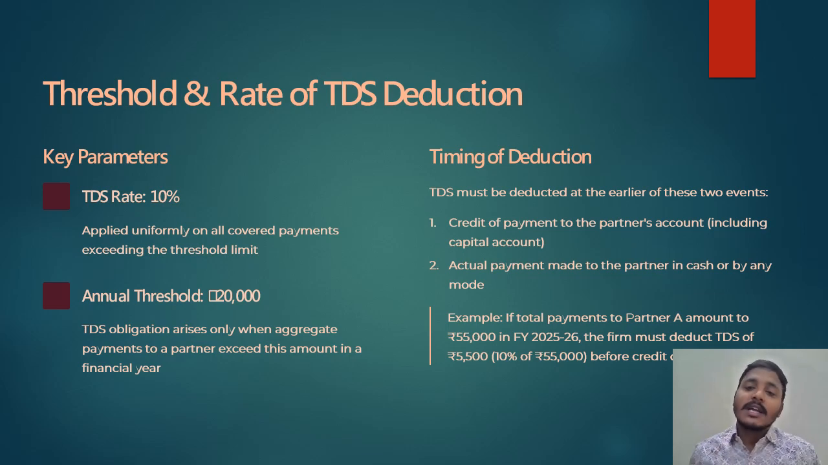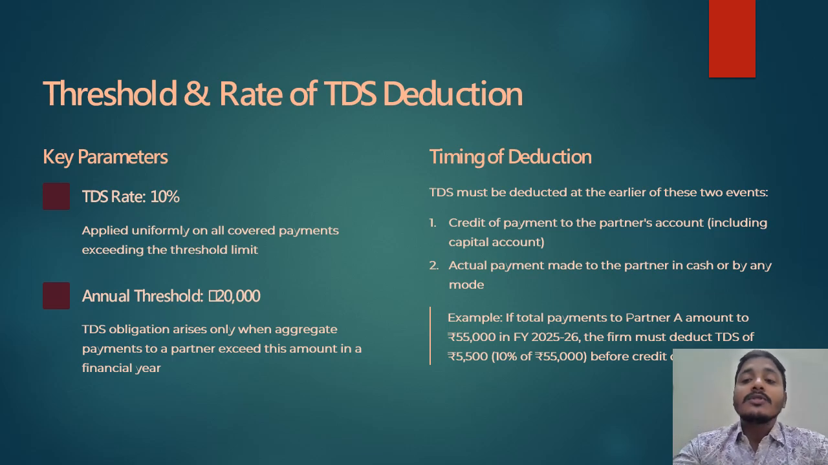Okay, next, what is the time of deduction? When to deduct TDS? TDS must be deducted at the earlier of the following two situations: one is when credited in the books of accounts including the capital account, or when the actual payment is done. Whichever is earlier, TDS must be deducted. That means where the salary is credited every month, that is the credited month, or where the payment is made first and salary is credited later, whichever is earlier, TDS must be deducted.